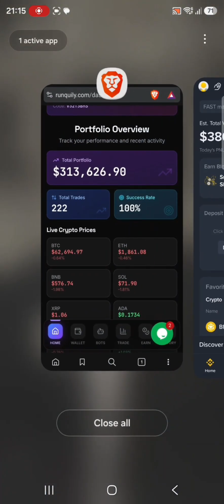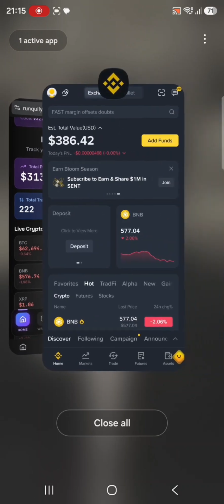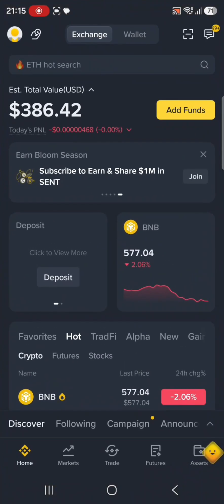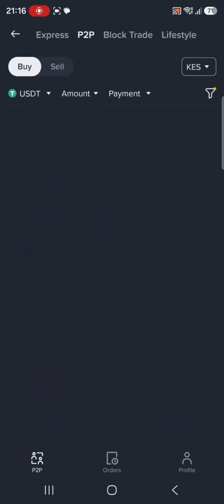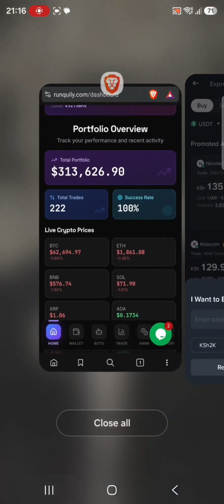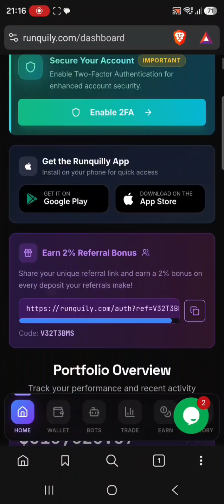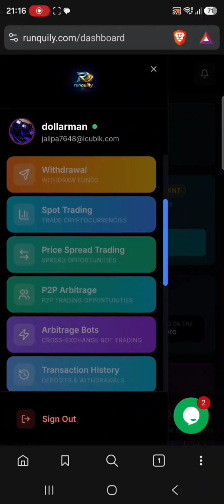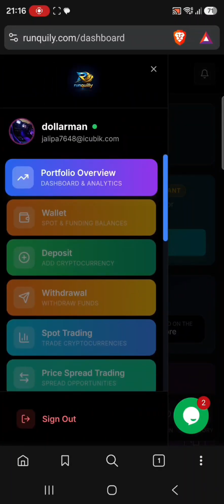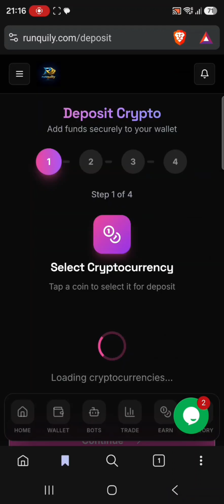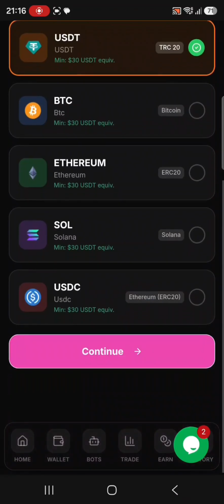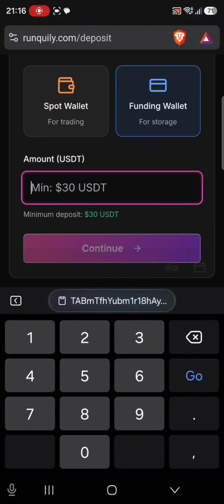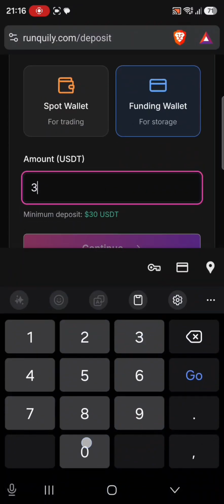We want to get the full picture of crypto arbitrage trading, and we've already bought our assets in Binance, which we buy via P2P. Remember, you can replace it with any platform same as Binance. Then we come to our Ranquilly, where we sell our assets at a higher price. To get your deposit address, come on deposit, click on USDT, then proceed and enter any amount, let's say 30.